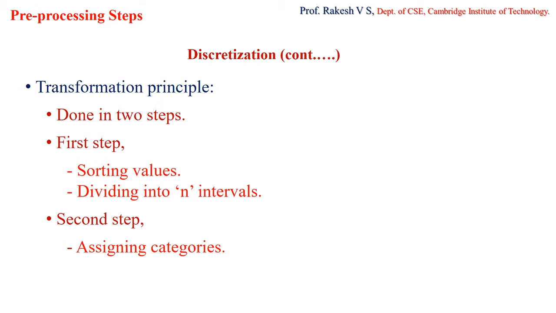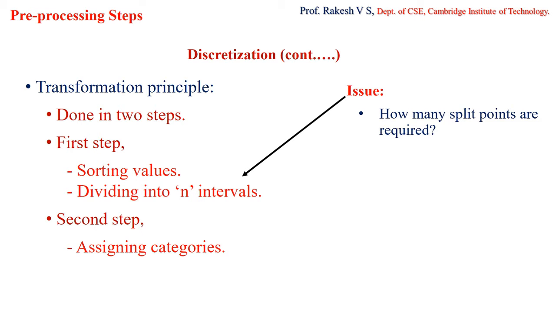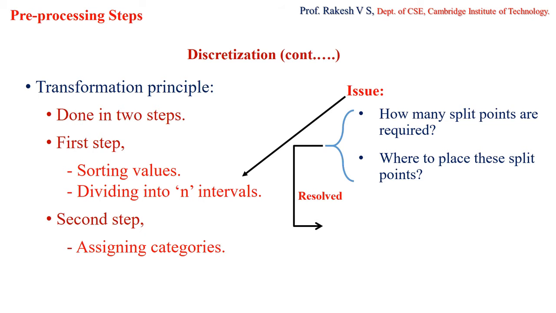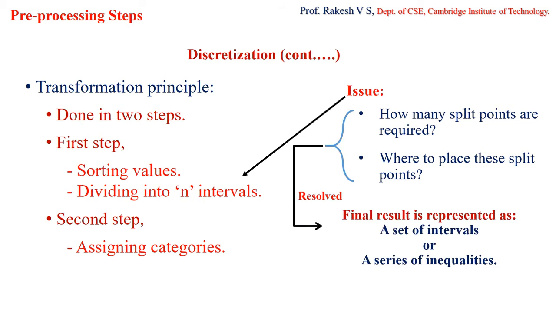From the outside, this transformation principle looks very simple, but actually there is an issue. How many split points do we have to consider? That is the first issue. And if we are considering the split points, where are we going to place them in the given data values? These are the two important issues that we need to address. Once this is resolved, the final result is represented as a set of intervals or a set of inequalities. This is very important with respect to the transformation principle.